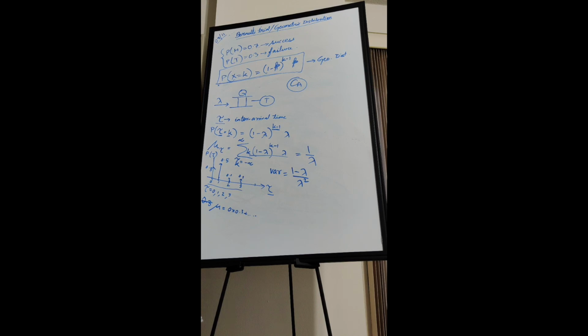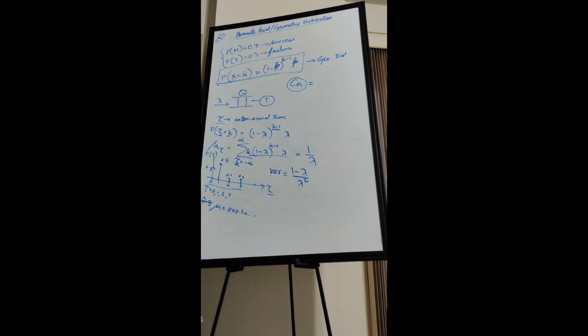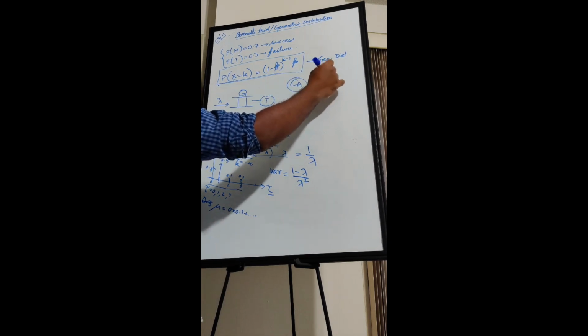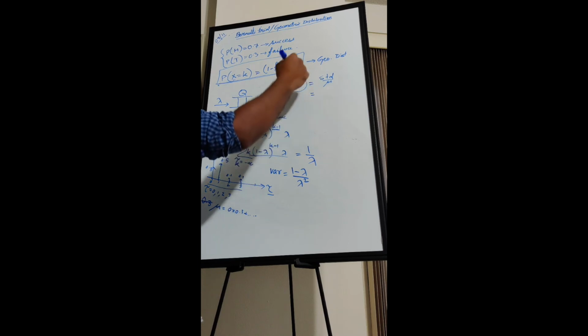Now the coefficient of variation of interval time, the CA. Do you remember what is the expression for CA? Standard deviation by mean. Very good. So this is standard deviation by mean. Usually we take CA square.